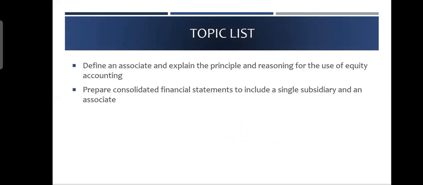And that is very simple, by the way. It makes your life simple. You don't need to make a lot of adjustments. Few adjustments are needed, which we are going to discuss. But IFRS 10 full consolidation is a complex process. And by the way, you should remember, for associates, you do not add any goodwill. If there's anything which you pay extra, that will be added into the initial cost of investment.